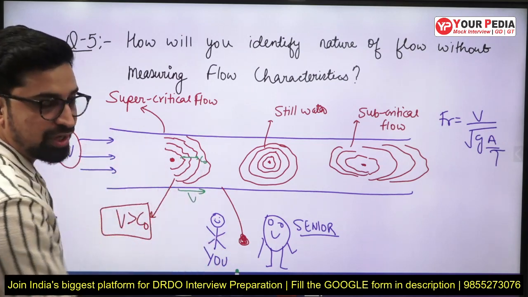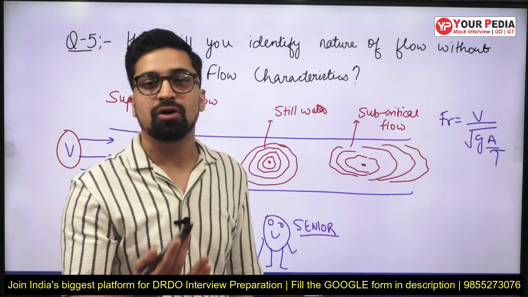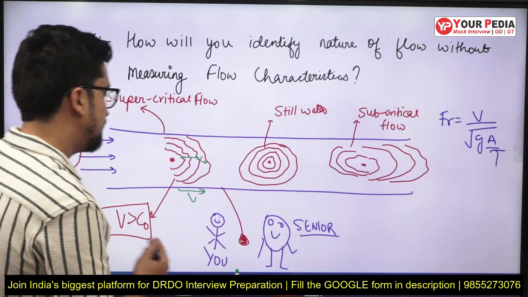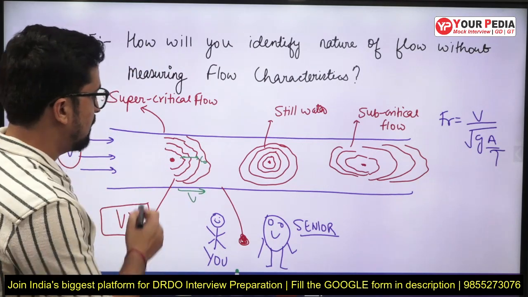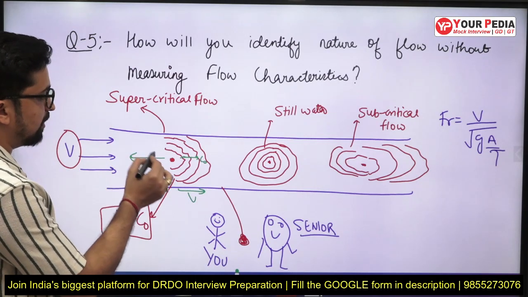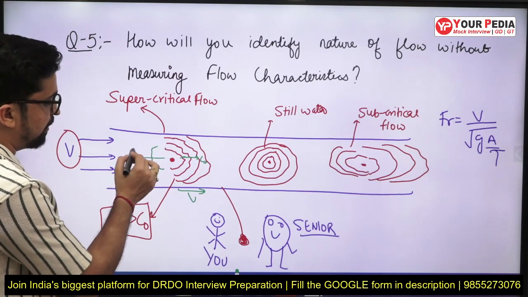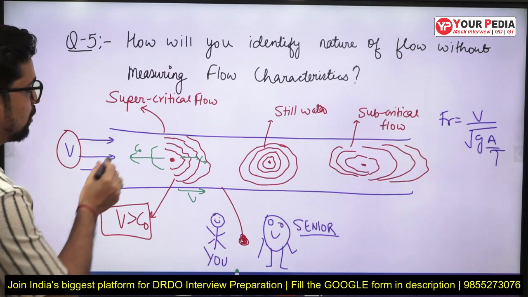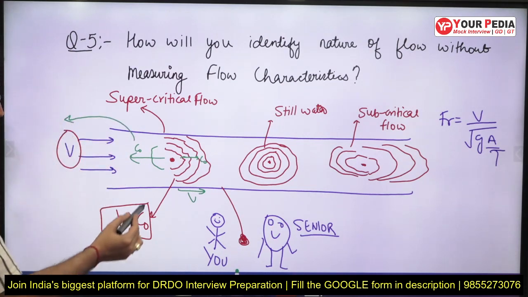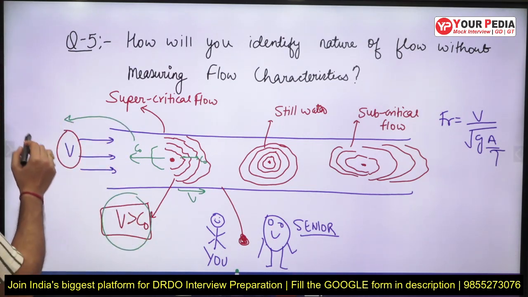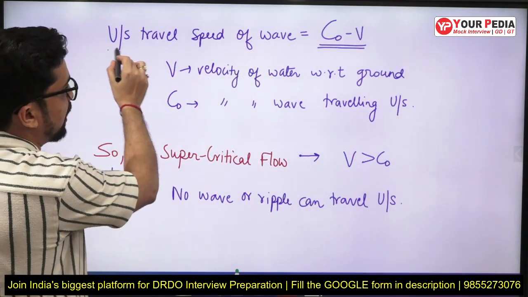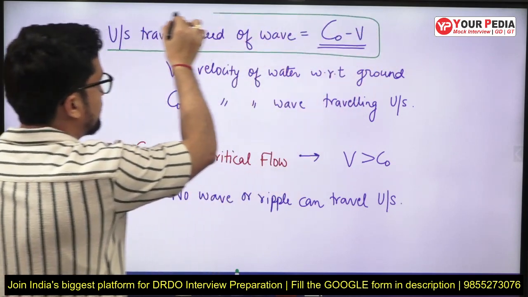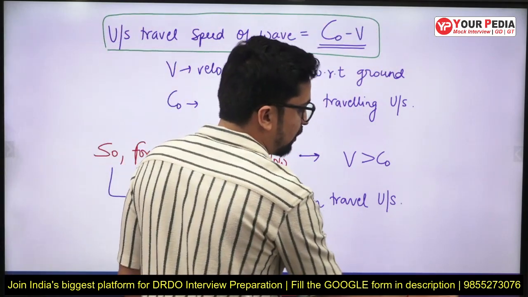So on the downstream side, if I find the wave speed, then on the downstream side the velocity will be C naught plus V. But on the upstream side, let us suppose these were ripples and this will be the velocity of ripples, so what happens is, since V is greater than C naught, and we know that the upstream travel speed of wave is C naught minus V, and this is relative velocity only.